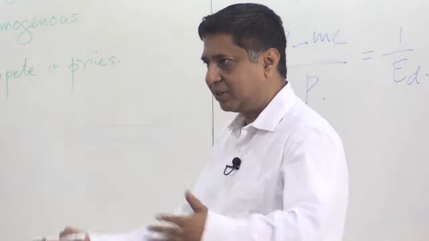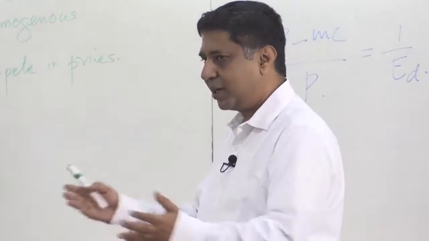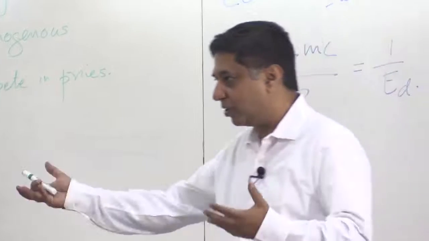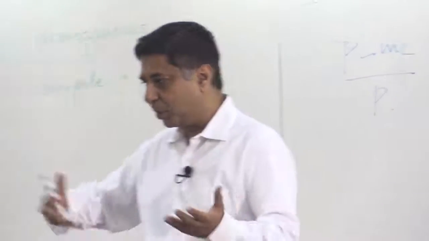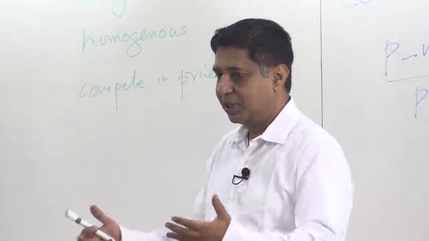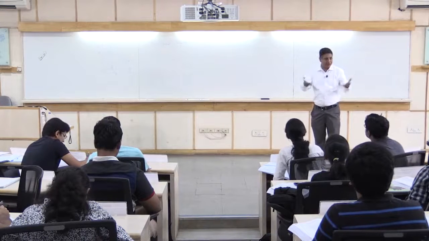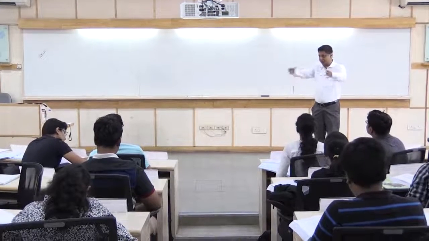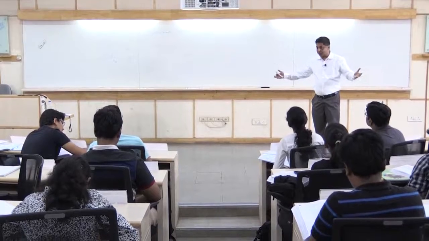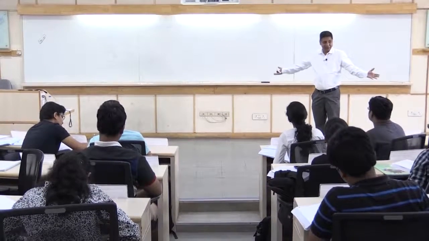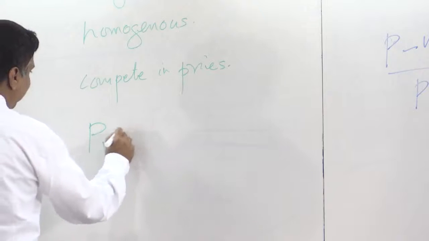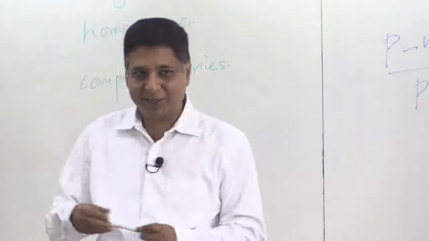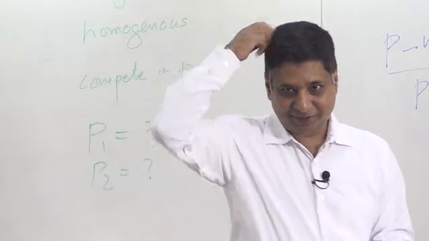So, it is a situation where obviously the product is homogeneous. So, there is no reason to prefer one supplier, one firm over another. Whoever charges the lower price, you buy. Say you are trying to buy mineral water bottles and there are two shops next to each other. You go and ask, what is the price? Buy from the guy with the lower price. Is P1 equal to P2? What prices will you charge?